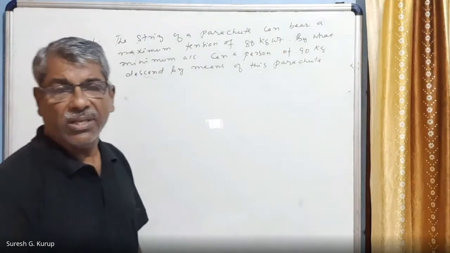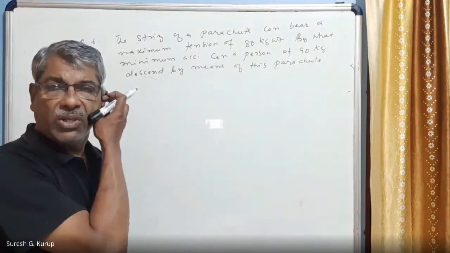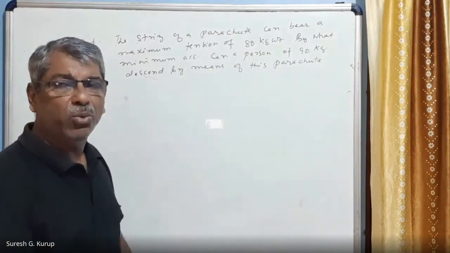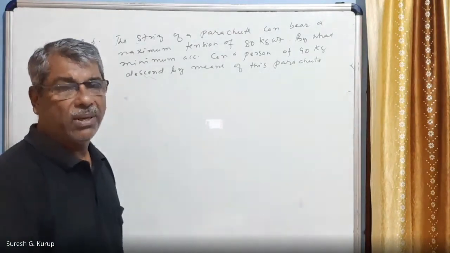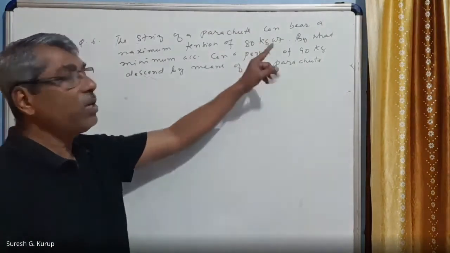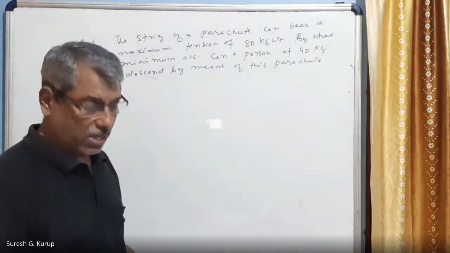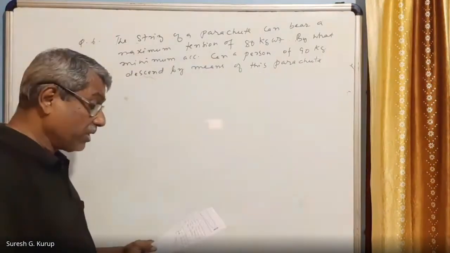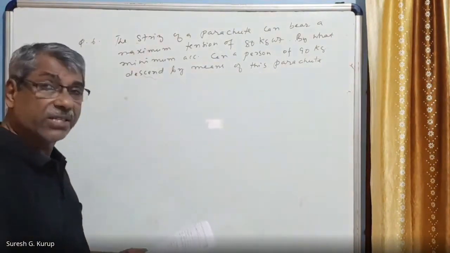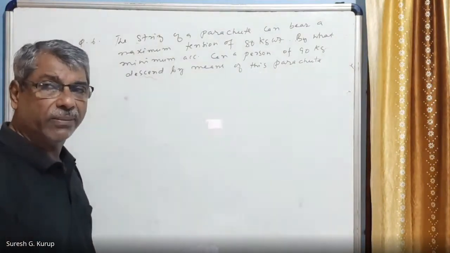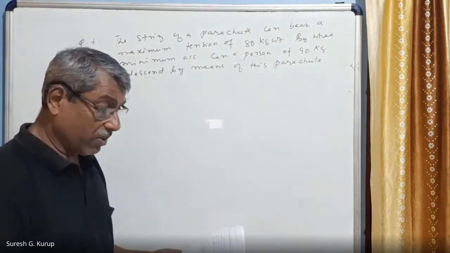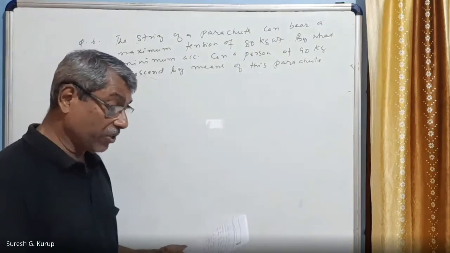Right? 1 kg weight means G Newton. So 80 kg weight is equal to 80 into G Newton. Yes, remember that. Okay, this is the condition. So in this case, the person is standing. It is just like a person is standing on a lift, and the lift is coming down with an acceleration. Right? This is the situation.